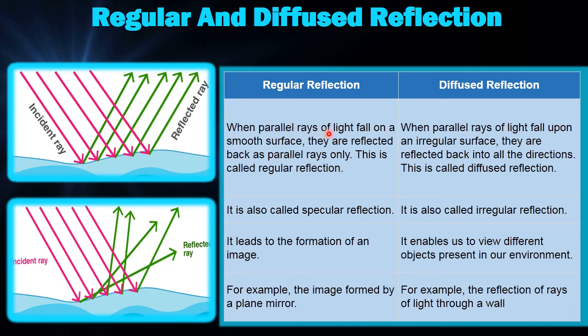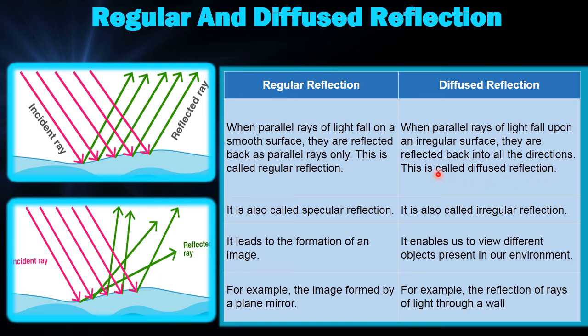When parallel rays of light fall on a smooth surface, they are reflected back as parallel rays only. This is called regular reflection. तो बहुत स्मूथ सर्फेसेस होंगे उनमें ऐसे रेगुलर रिफ्लेक्शन होगा कि इंसिडेंस रे भी पैरेलल थी एक दूसरे के और रिफ्लेक्टेड रे भी पैरेलल थे. When parallel rays of light fall on an irregular surface, they are reflected back into all different directions. This is called a diffuse reflection.